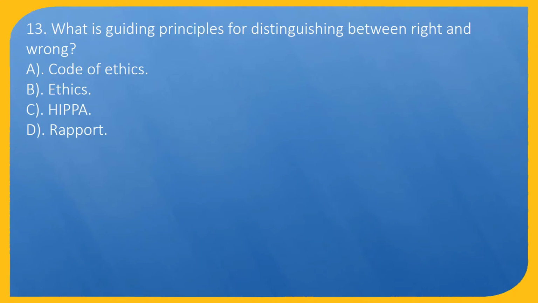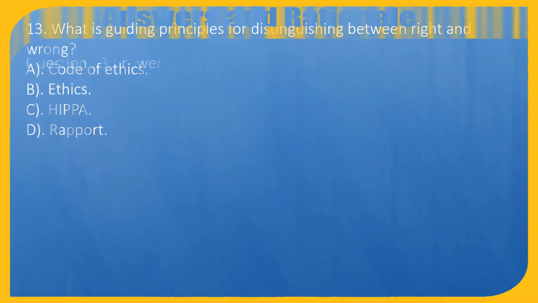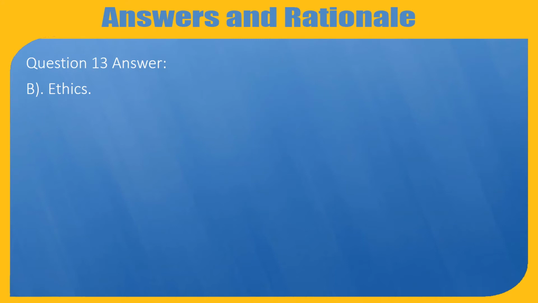Question 13. What are guiding principles for distinguishing between right and wrong? A. Code of ethics. B. Ethics. C. HIPAA. D. Rapport. Question 13 Answer: B. Ethics.